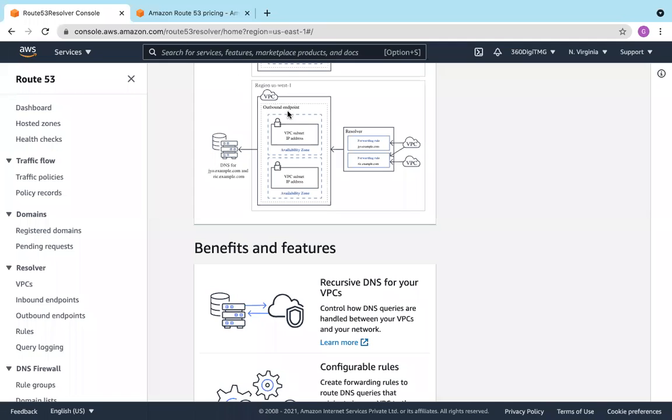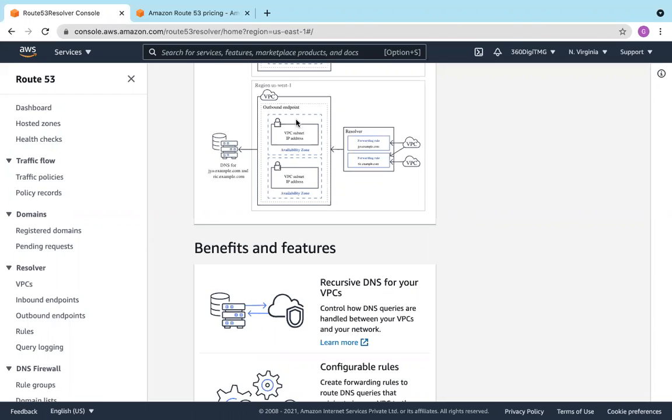If you want to resolve the traffic with certain DNS names, yes, we can use this resolver. We are using these DNS names from where? From the other VPCs within the AWS itself.